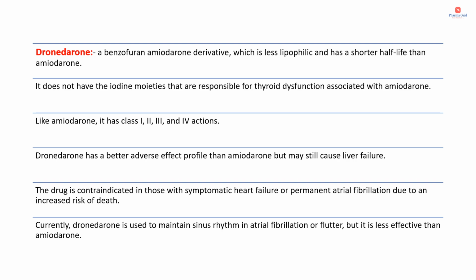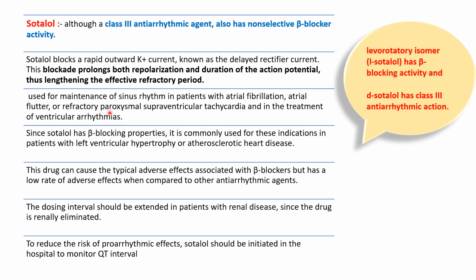Sotalol. Although a class 3 antiarrhythmic agent, it also has non-selective beta blocker activity. Sotalol blocks a rapid outward potassium current known as a delayed rectifier current. This blockade prolongs both repolarization and duration of the action potential, thus lengthening the effective refractory period. The levorotatory isomer, L-sotalol, has beta blocking activity, whereas the dextrorotatory isomer, D-sotalol, has class 3 antiarrhythmic action.